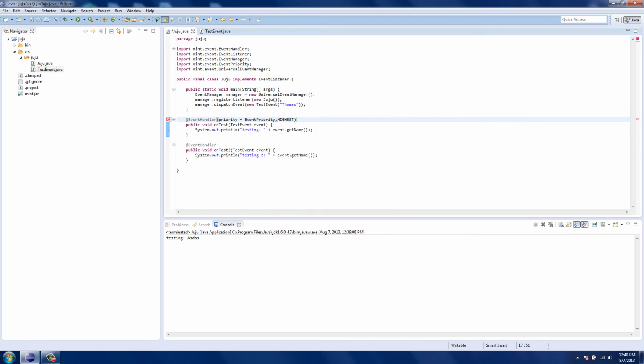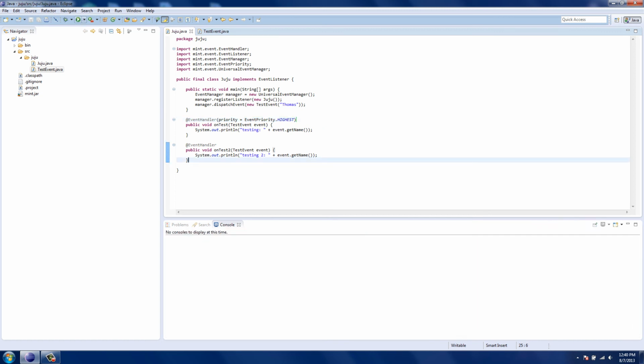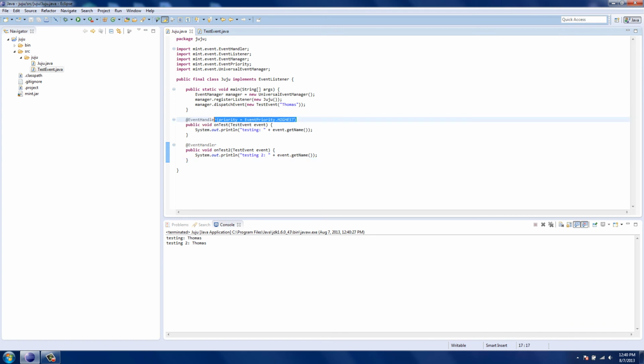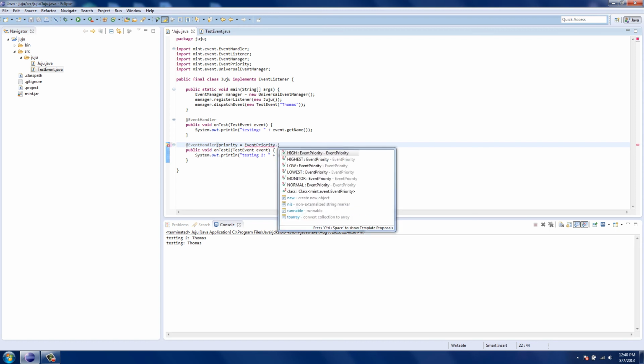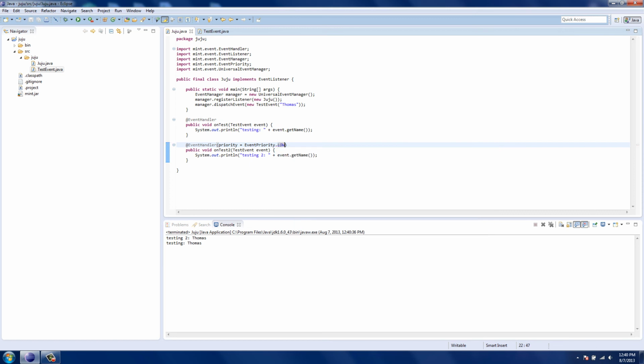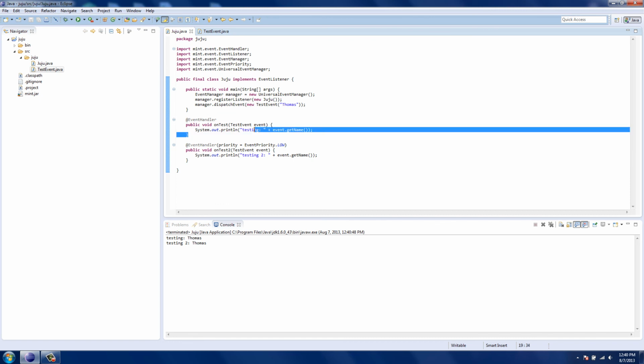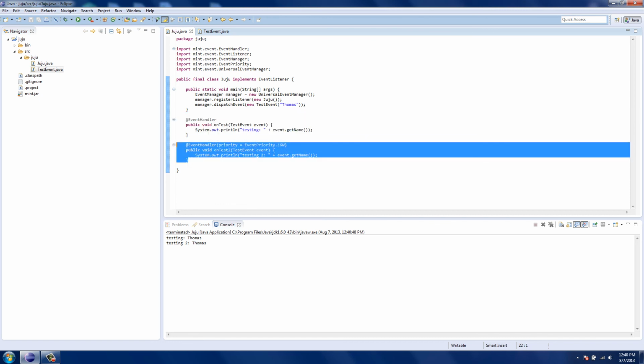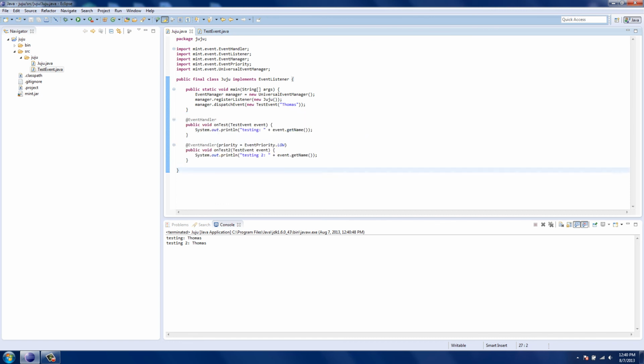Alright, we're going to set this one to highest, which means that one should always execute before number 2. So let's see, it's always executing before number 2. Say we want to switch this around and we want number 2 to execute first, just put this over here. And when you execute, number 2 always gets executed first. Another way to do it, say we want to reverse the order again, is set method 2's priority lower than method 1. So we're going to set it to low, and I see every single time the first one will run first, and then the second one will run after. So it's very, very useful.